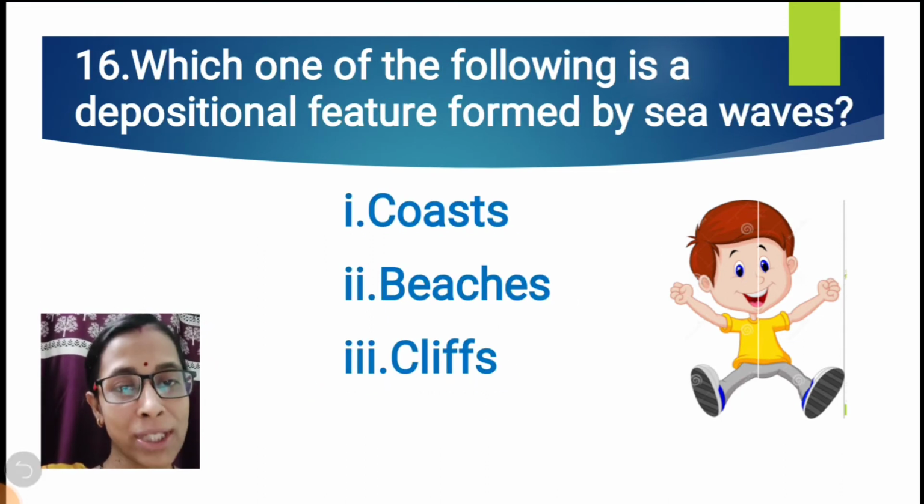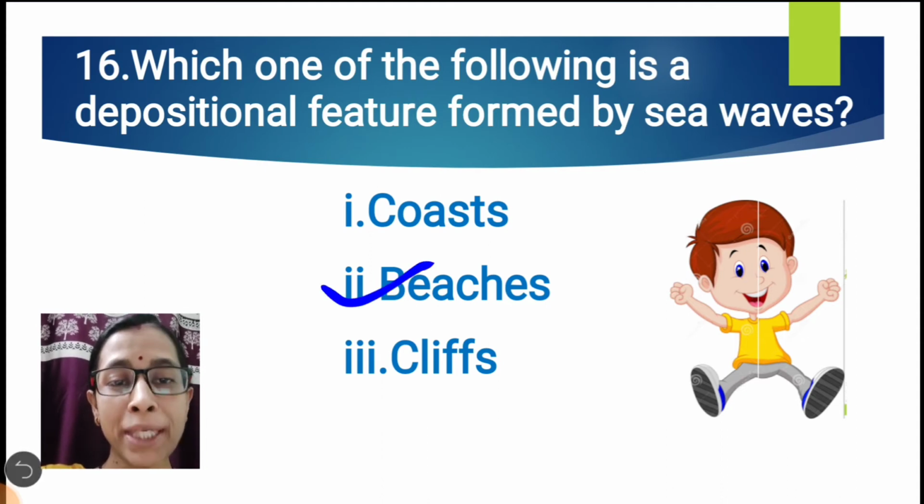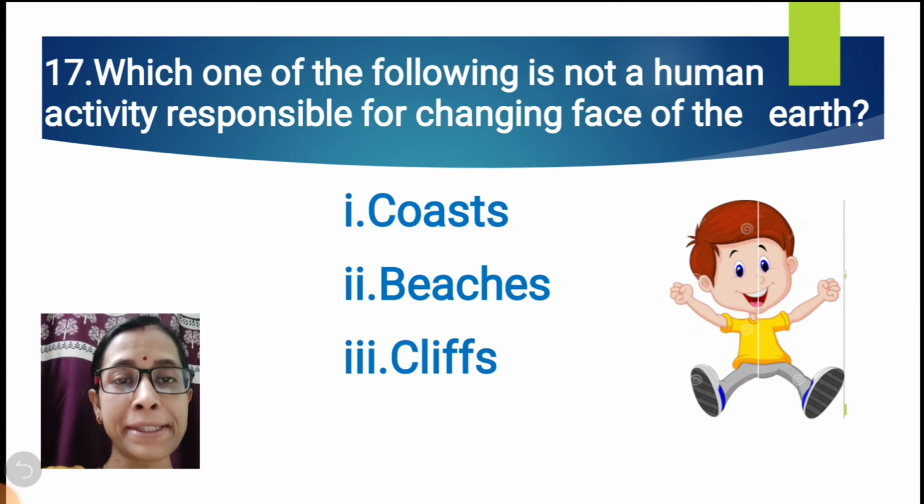Question number 16. Which one of the following is a depositional feature formed by sea waves? Coast, beaches, or cliffs? The correct option is beaches. Beaches are formed due to deposition of eroded sand. So that is why beaches are depositional features.